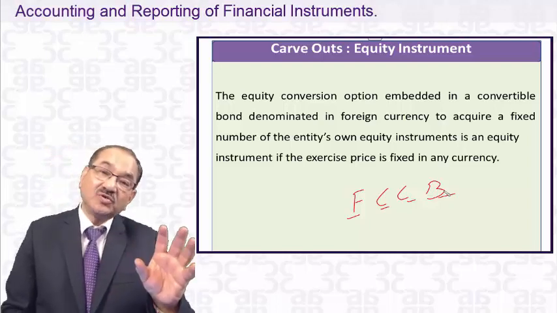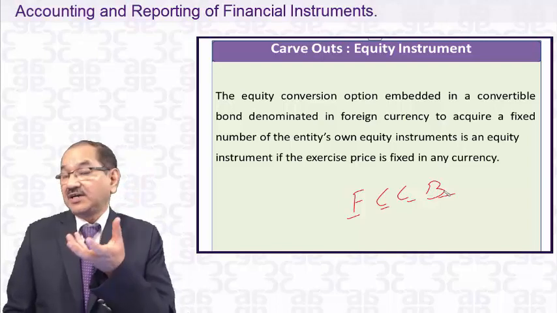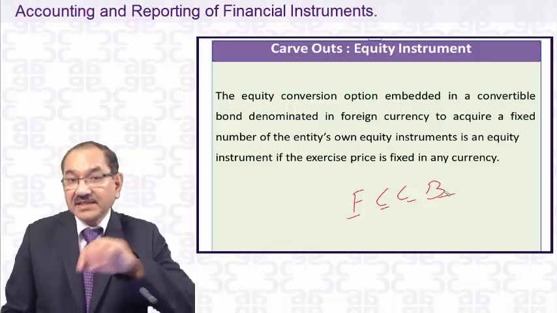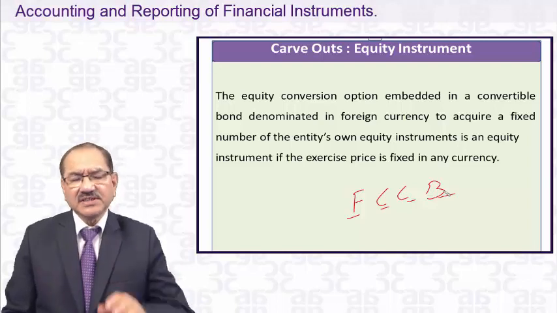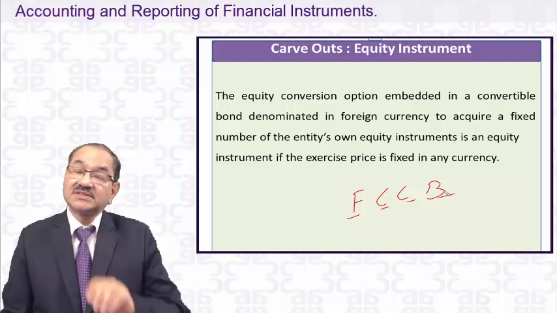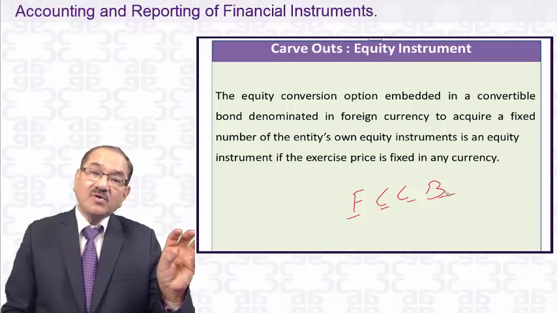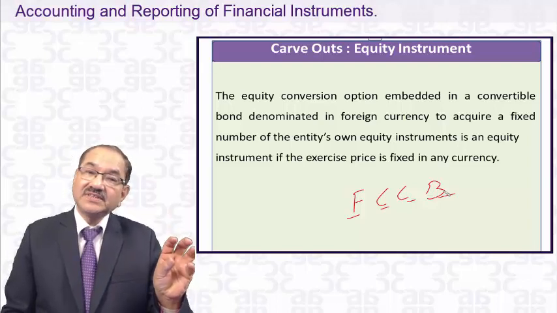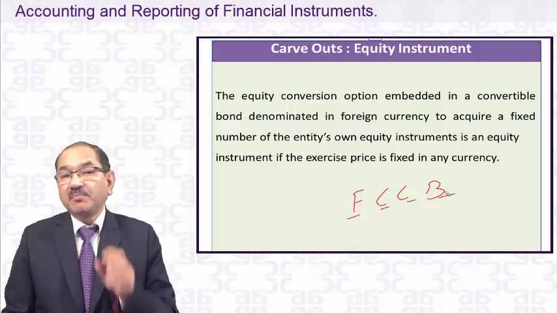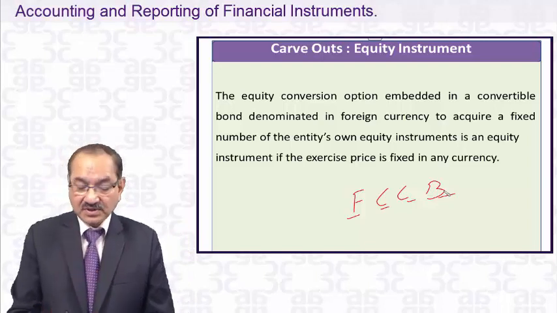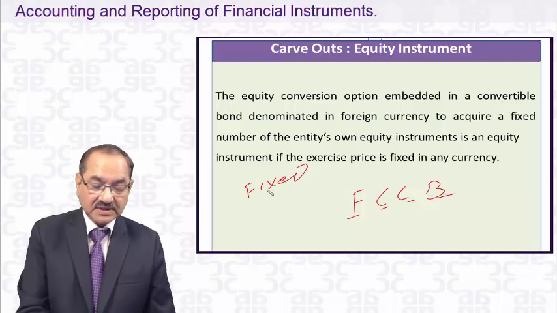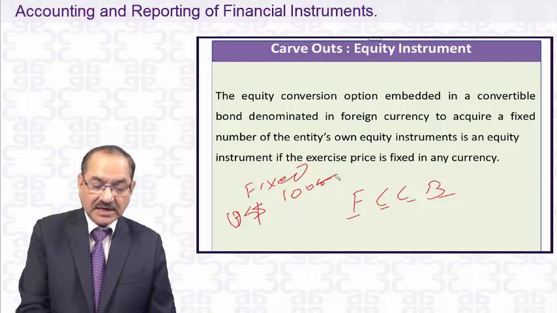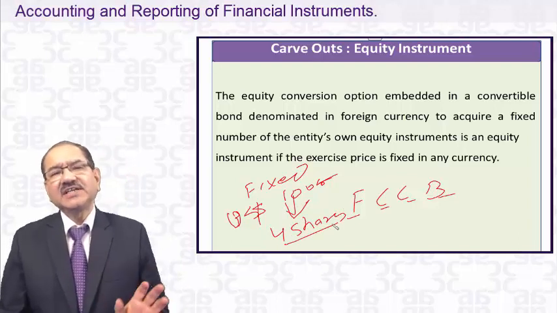Holders means those who have purchased those bonds in the US for $100. They are given an option by the company that you can convert it within 3 years into 4 equity shares. So the amount of the bond is fixed, that's $100. The number of equity shares is also fixed, that is 4. US dollar 100 is fixed, and you will get in exchange 4 equity shares. So everything is fixed.